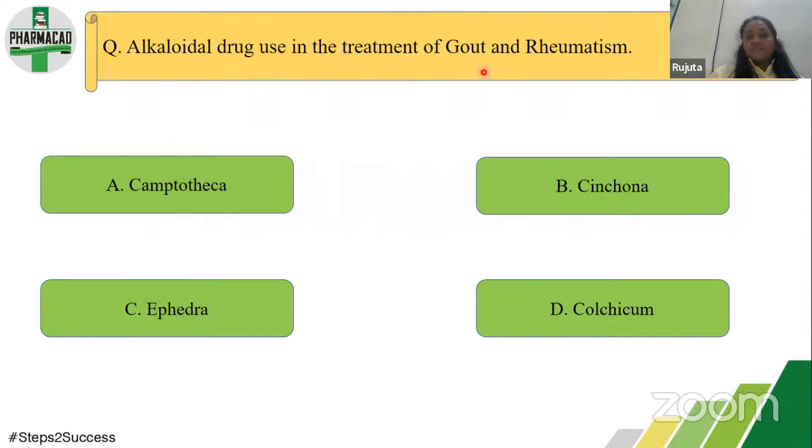Alkaloidal drug used in treatment of gout and rheumatism. Here the direct answer is colchicum. Colchicum consists of colchicine, which is used in the treatment of rheumatism and gout.